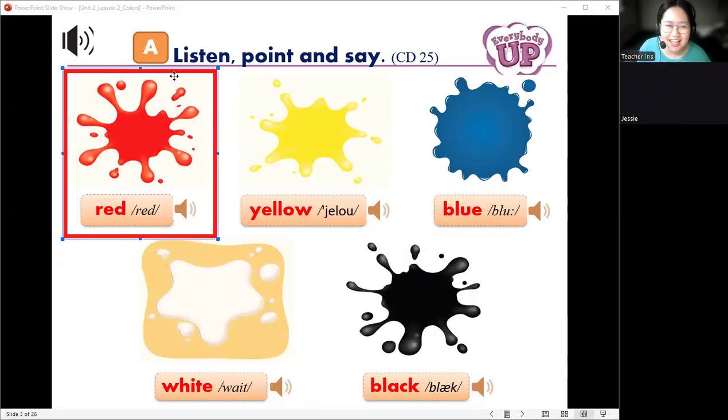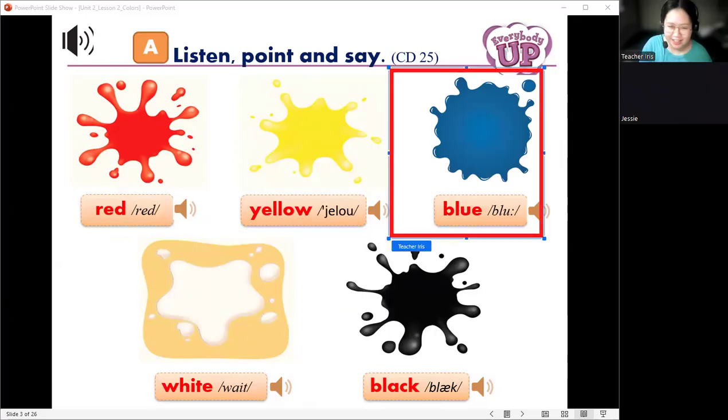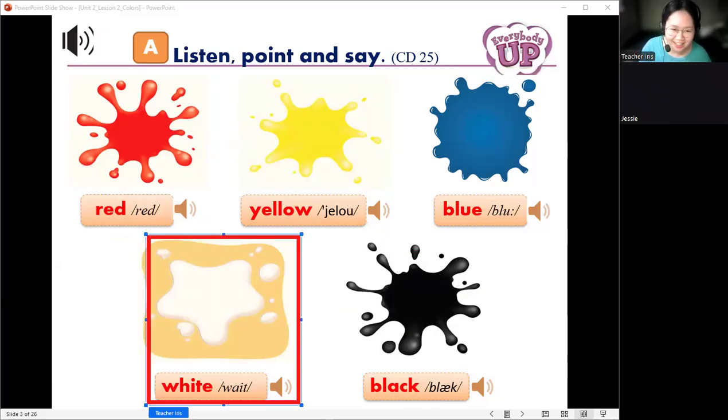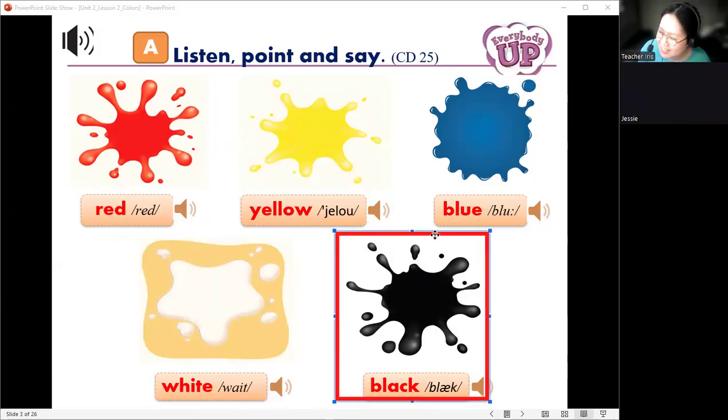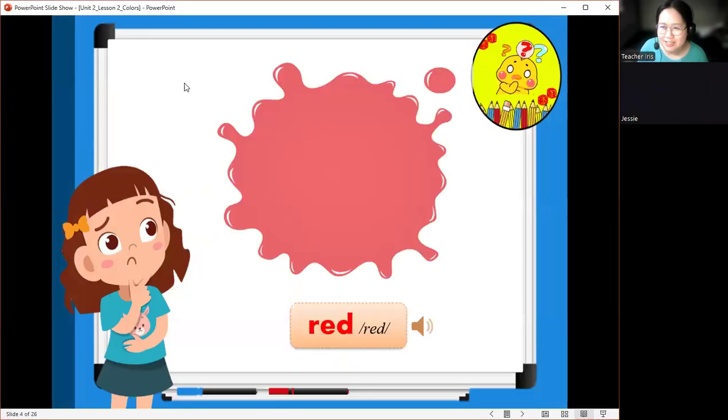Now let's read the words again. Let's have the first color here. It's red. Next one, yellow. Perfect. Next is blue. Very good. Next is white. And the last one is black. Very good. Let's learn more about these colors. Let's move on to our next page.